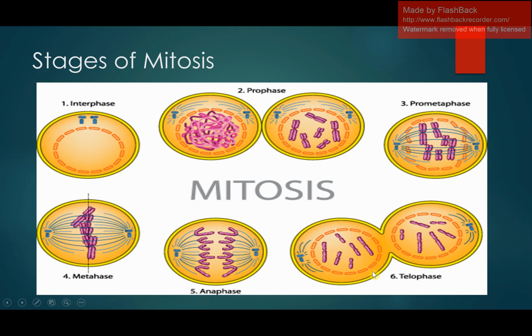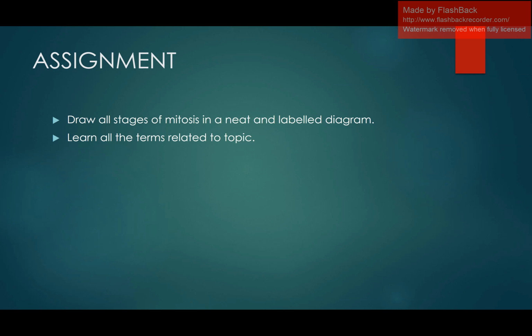In telophase, we can see that the genetic material, the sister chromosomes, are present as two sets at the opposite poles. The nuclear envelope will arise again here, and a single centrosome is present here, and this is the time when the karyokinesis has been completed. A single nucleus is converted into two nuclei. So that was all for the mitosis. Mitosis is the division of the nucleus in which the genetic material remains the same in the next generation.